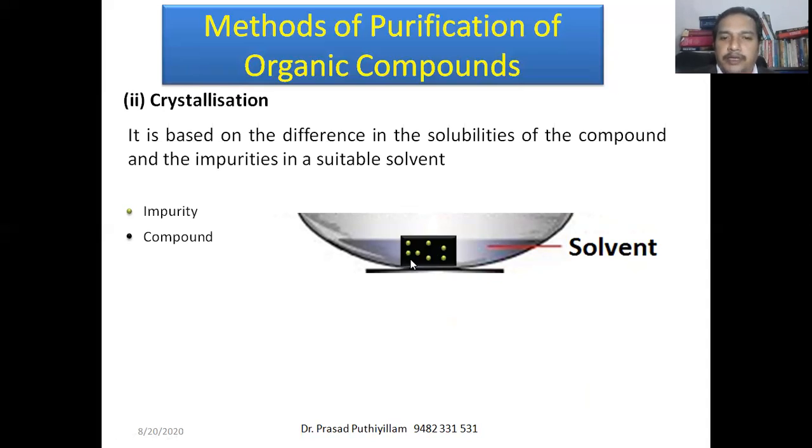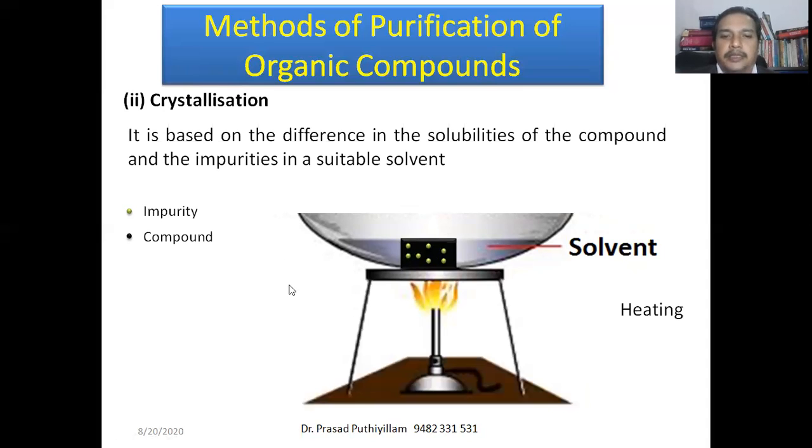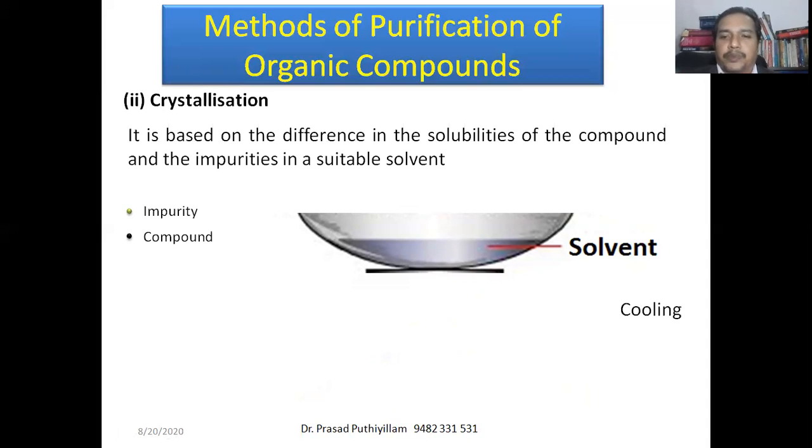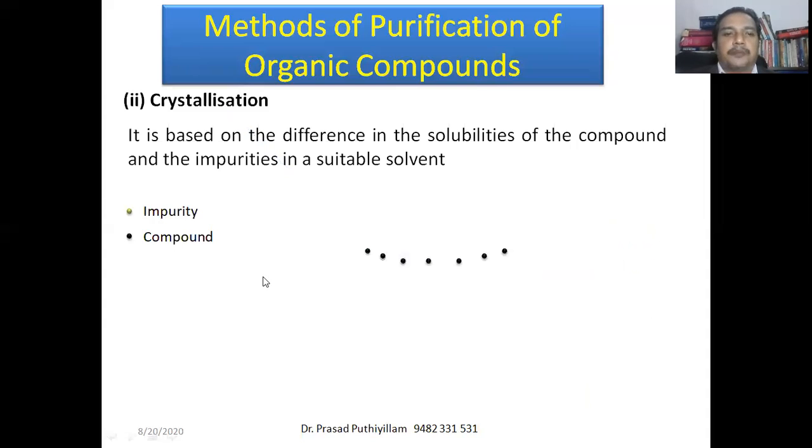These two have different solubilities. On heating, they dissolve easily at a high temperature. But on cooling, what will happen? Once the system is heated and then cooled, only the compound crystallizes out. The compound which is required for us converts into solid state, that we call crystallization, whereas the impurity remains dissolved in the solvent. Such compounds can be purified easily by the method known as crystallization. Therefore it is based on the difference in solubilities of the compound and the impurities in a suitable solvent.